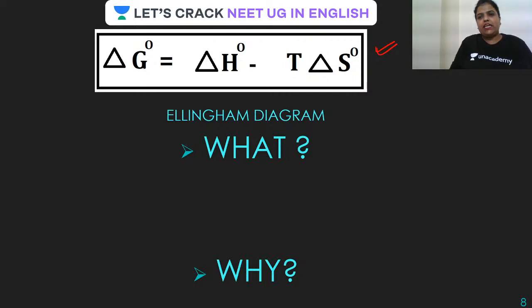So before I take you there, I just want to explain a few things. For example, this is a metal in solid state, which is reacting with oxygen, which is in gaseous state. It is converting into its oxide, which is in solid state. Is this clear to you up to here?